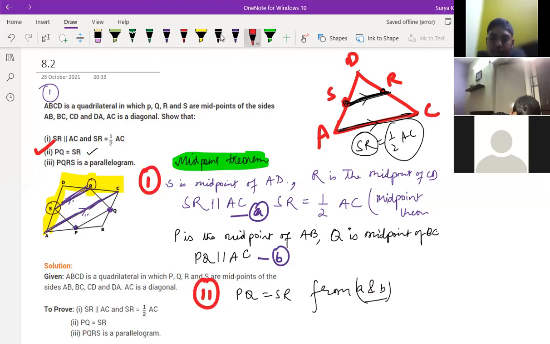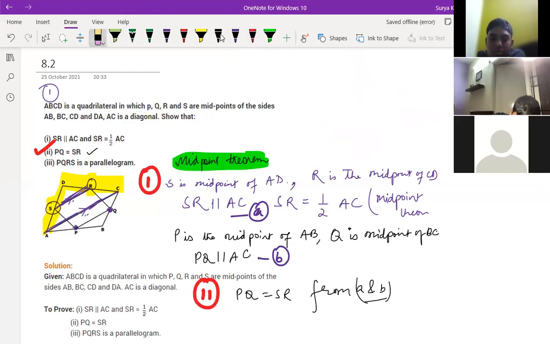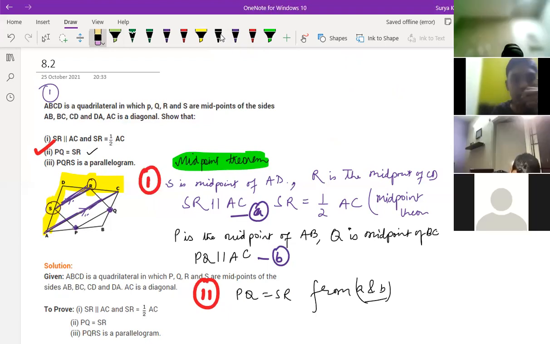Anyone having doubt in these two parts? First one we have done by the midpoint theorem, and the second one by combining this we got that. So till here, anyone having doubt? Sai Ritvik? Sir, can you explain the theorem again to me? Which one, Sai Ritvik? Which one are you not getting? The midpoint theorem, I didn't understand it. Okay, the midpoint part you are not understanding.